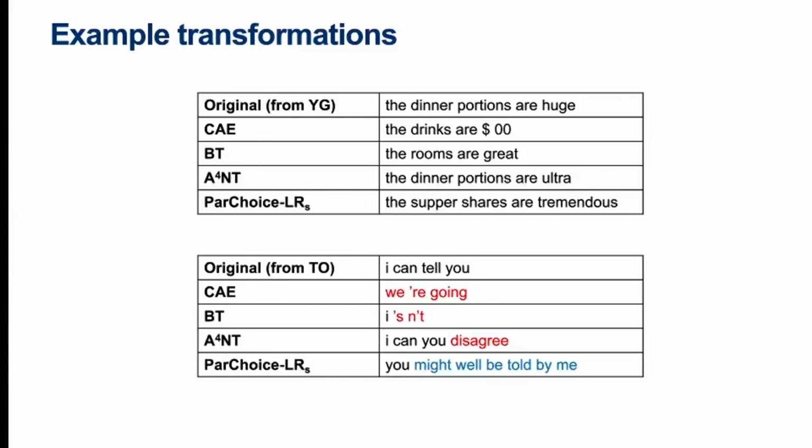A4NT again retains much of the original. Here the change it brings is clearly semantically inappropriate. The part choice example on the last row is somewhat exceptional in having so many changes in one short sentence. We can see the passive-active grammatical change along with appropriate adjustments to the pronoun case, a change in the modal auxiliary, and an addition of a particle, well. This example quite nicely shows the potential of part choice.